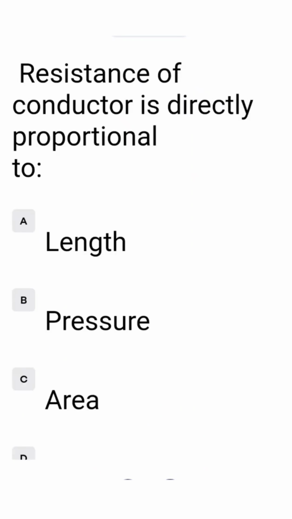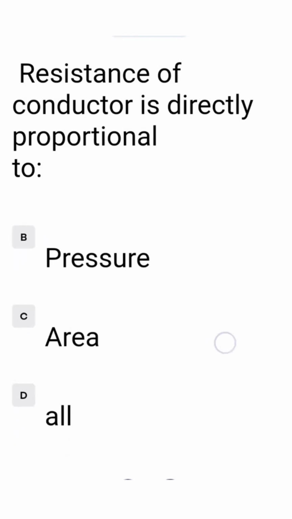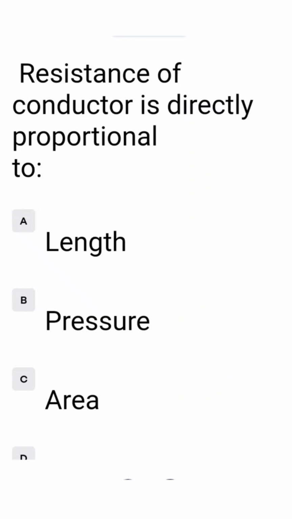Resistance of a conductor is directly proportional to: A. length, B. pressure, C. area, D. R. Resistance of a conductor is directly proportional to length, that is written in option A. So we tick at option A.